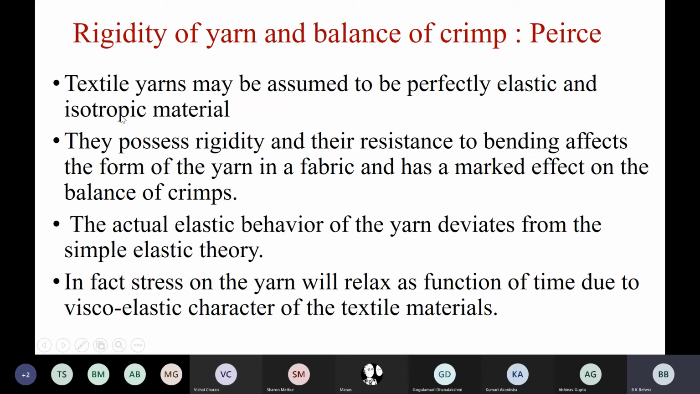This word isotropic we'll be using very frequently in fabric properties. I'll discuss this term in more detail when we discuss tensile properties of fabric, maybe after 2-3 lectures. Yarns possess rigidity, and their resistance to bending affects the form of the yarn in fabric and has a marked effect on the balance of crimp. Balance of crimp is a new term I am introducing, and we have a derivation on this. We'll have an equation of balance of crimp, but first try to understand what balance of crimp is.